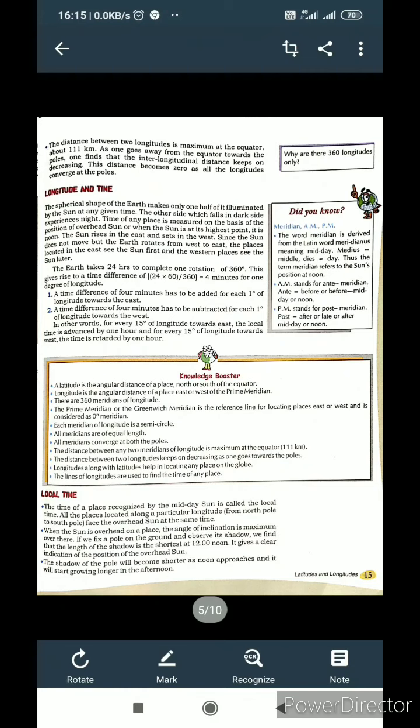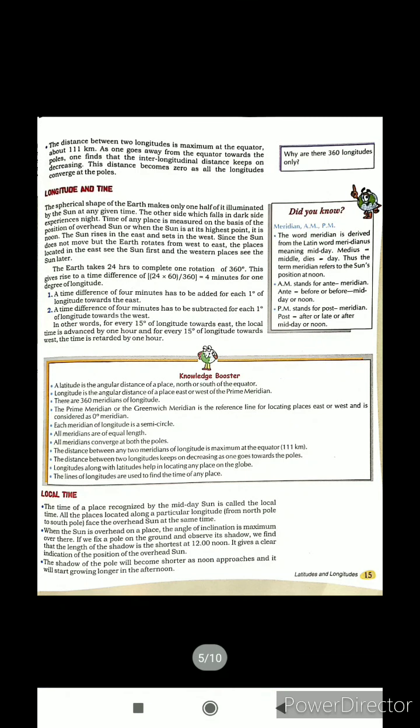Before that, I am going to tell you about meridian, that is AM and PM. AM stands for ante meridian and PM for post meridian. The word meridian is derived from the Latin words meridies, meaning middle of the day. Thus the term meridian refers to the sun's position at noon. AM stands for ante meridian, ante meaning before, that is before midday or noon. PM stands for post meridian, that is after midday or noon. Today I am going to teach about longitude and time.